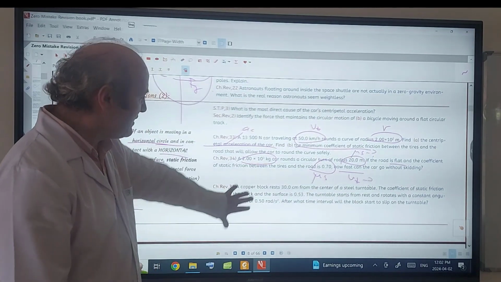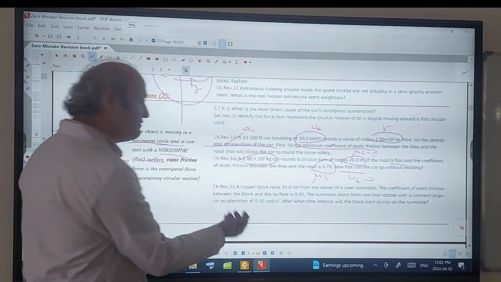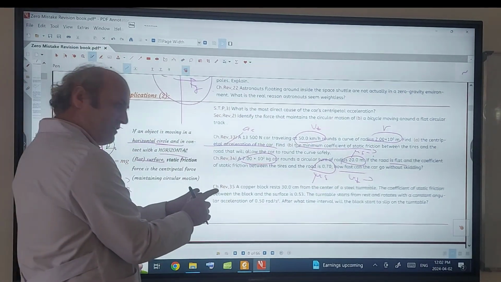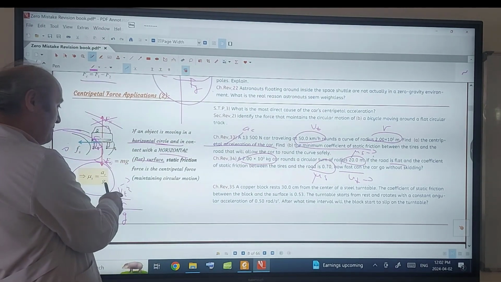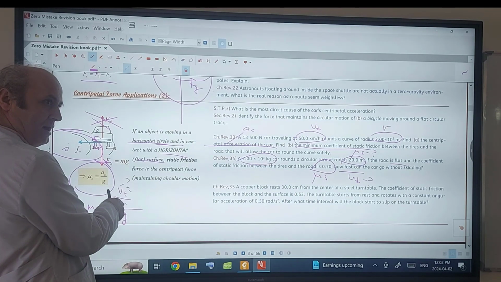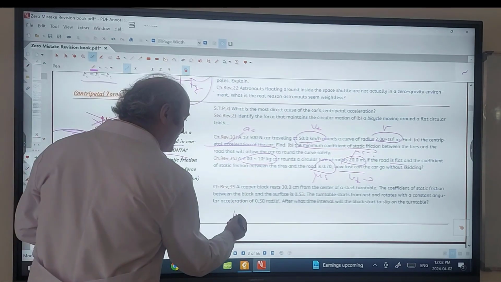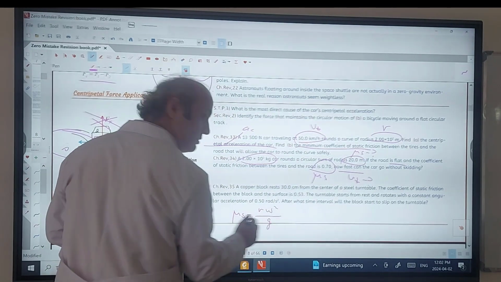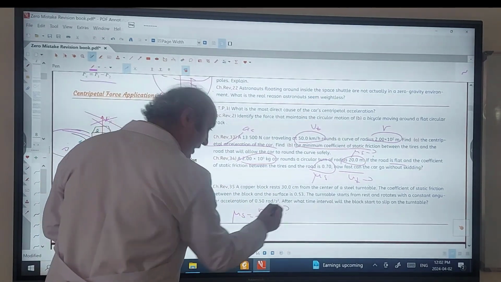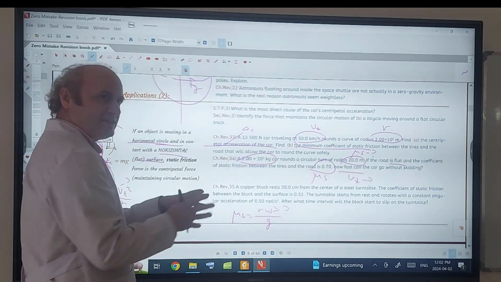But a little different. After calculating omega, how? Omega will be found in here, omega final. Of course, for omega final, I'm not going to use v squared over R, but R omega squared. And mu s is going to be R omega squared over G. You will find this omega, but this question doesn't stop in here.